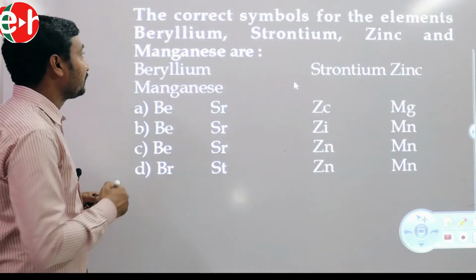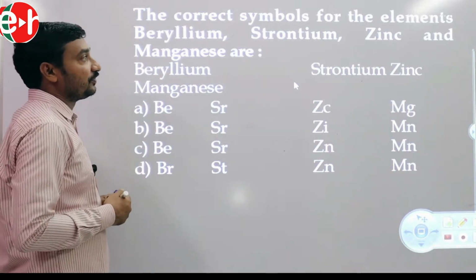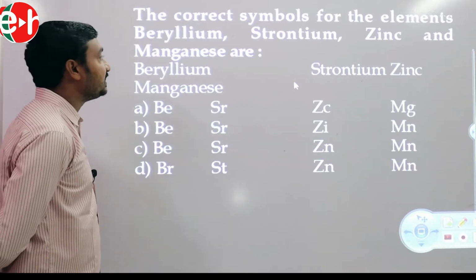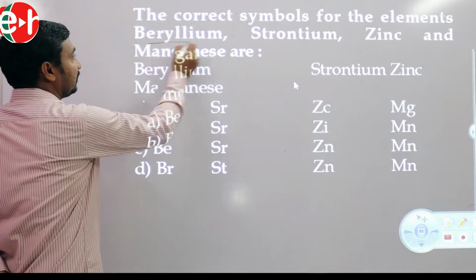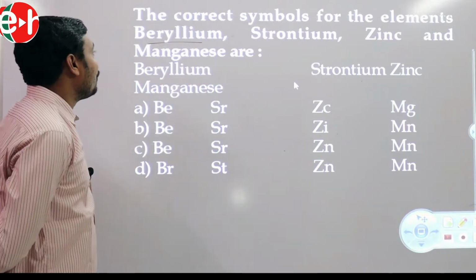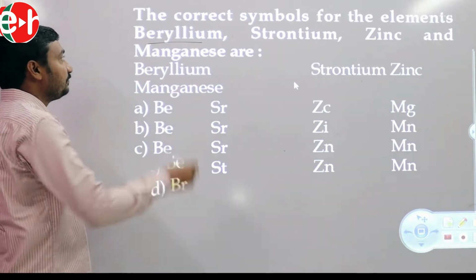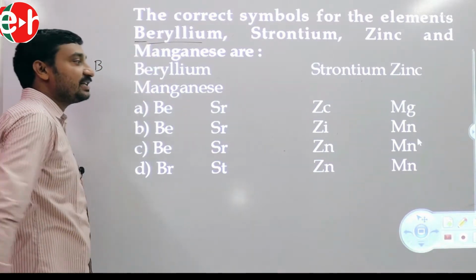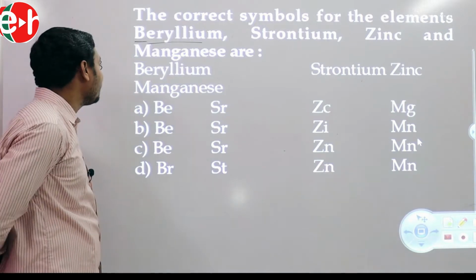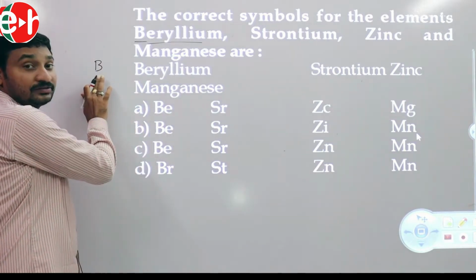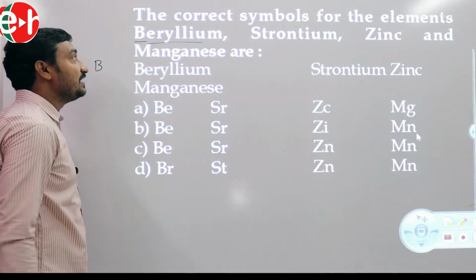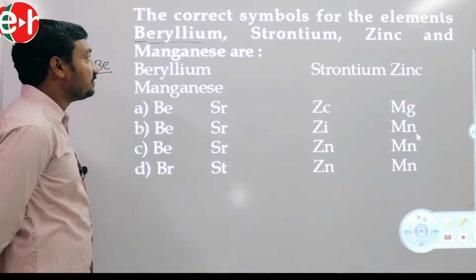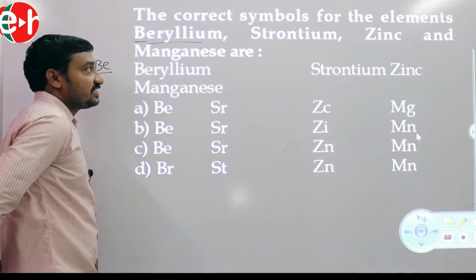See this question. The correct symbols for the elements beryllium, strontium, zinc and manganese. Beryllium. What is the first letter for beryllium? B. But B is not the symbol for beryllium. Why not? B is the symbol for boron. Beryllium symbol is Be.